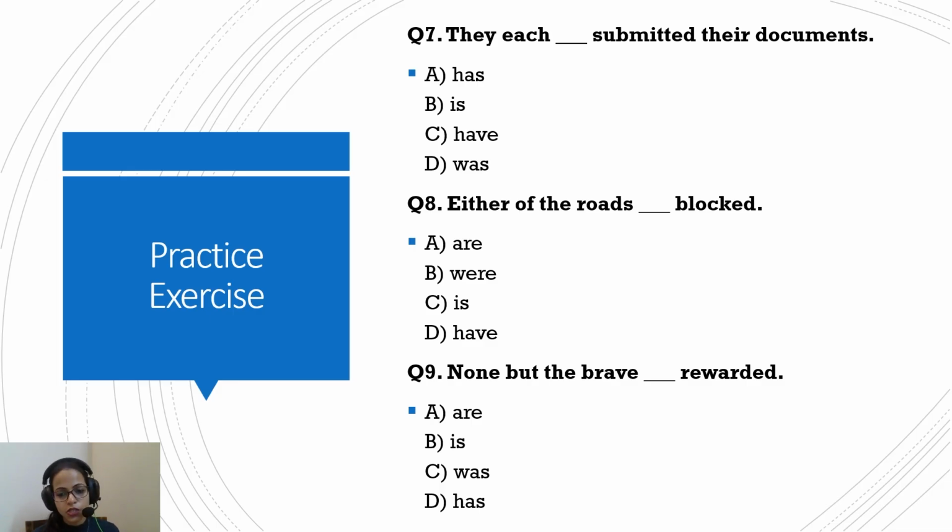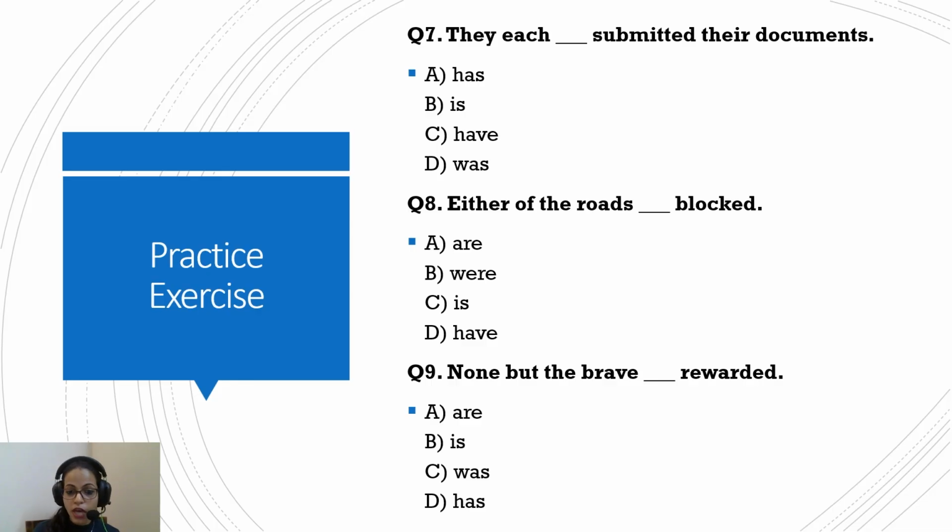Okay, this one is a tricky question. So the brave here means the brave people. Some of you might think that the brave is an uncountable noun and you might go for the singular. But here the brave is used in a way that it refers to the brave people. So it will be treated as countable.